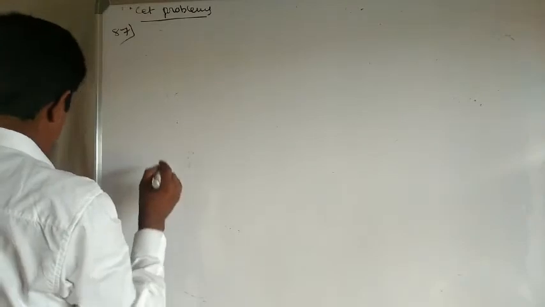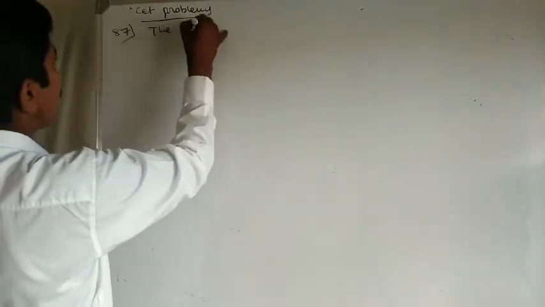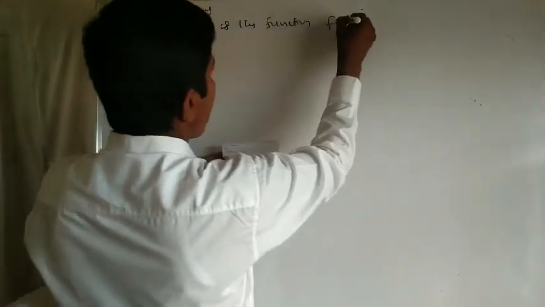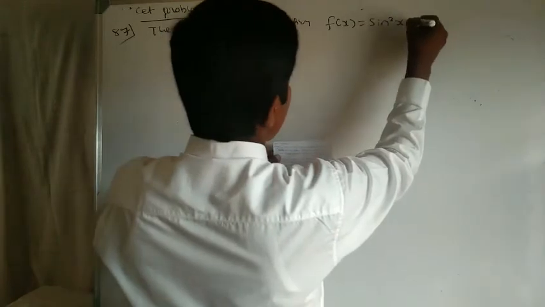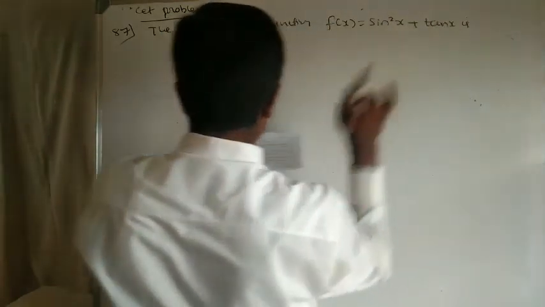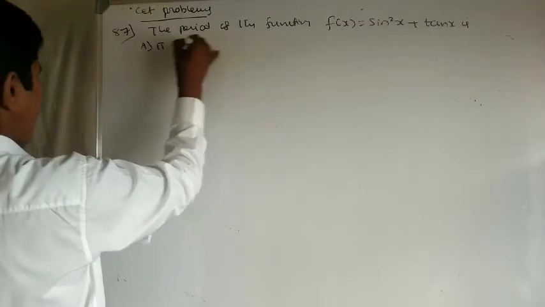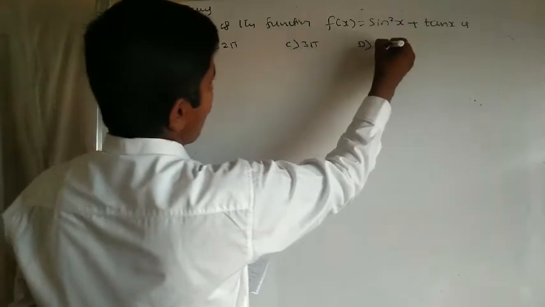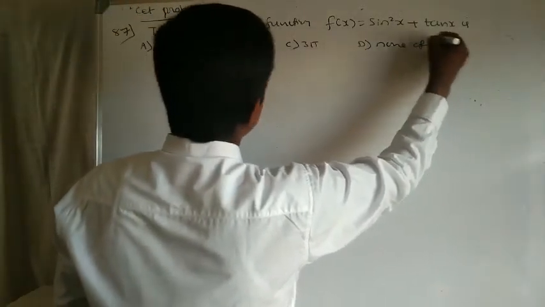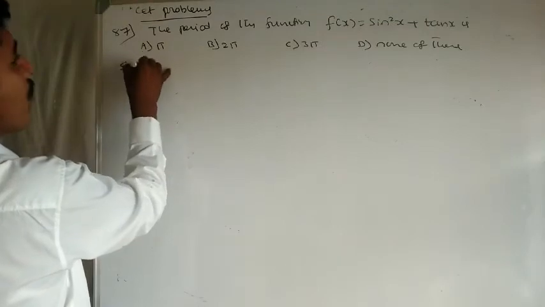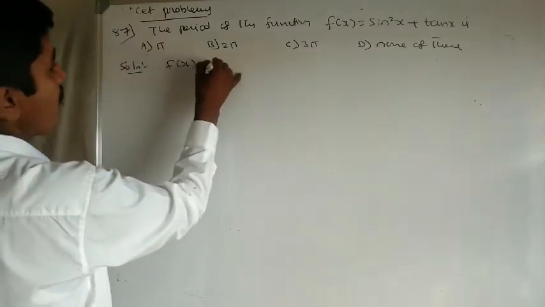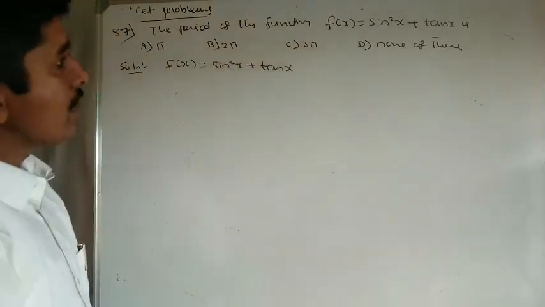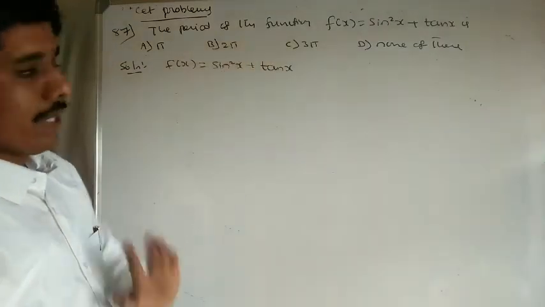Eighty-seventh problem. The period of the function f of x equals sin square x plus tan x is: A option pi, B option 2 pi, C option 3 pi, D option none of these. The period of the function f of x equals sin square x plus tan x. Here pi, 2 pi, 3 pi.